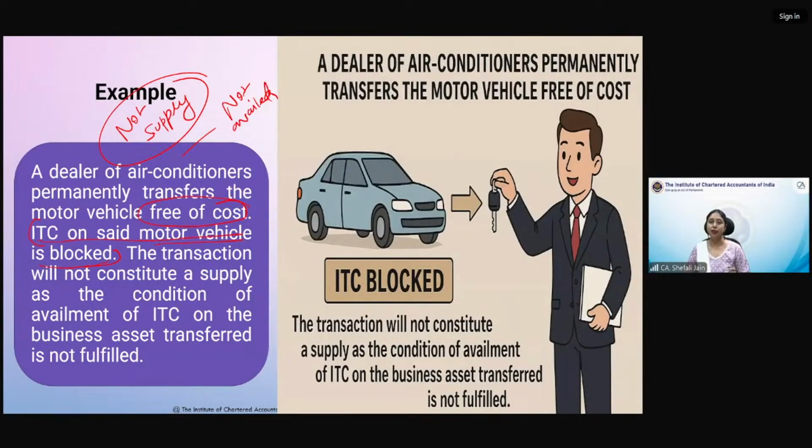Mohanraj, actually, in the initial days of GST, ITC on cars was available to a certain extent. In fact, that has been relaxed after a certain period. But if used for personal purposes, it will never be allowed. Today also it is not allowed.